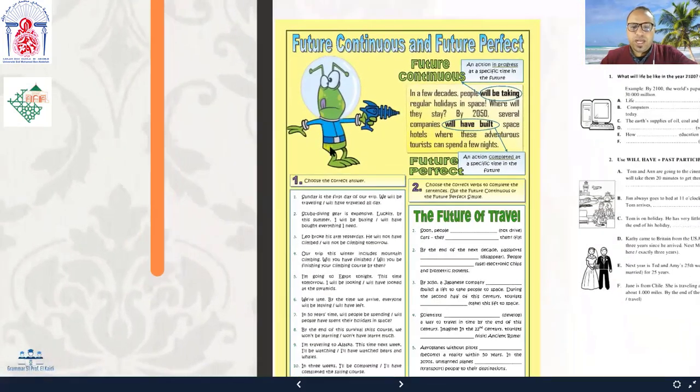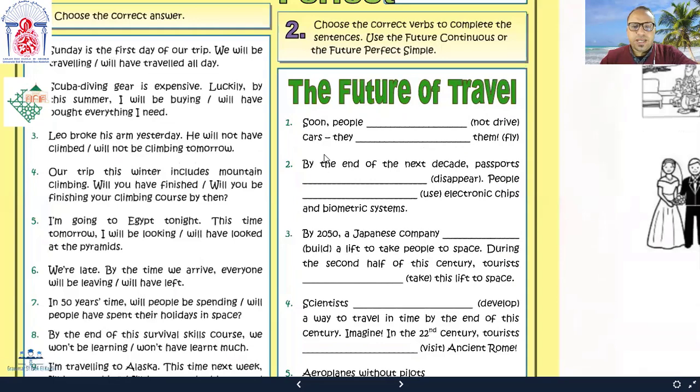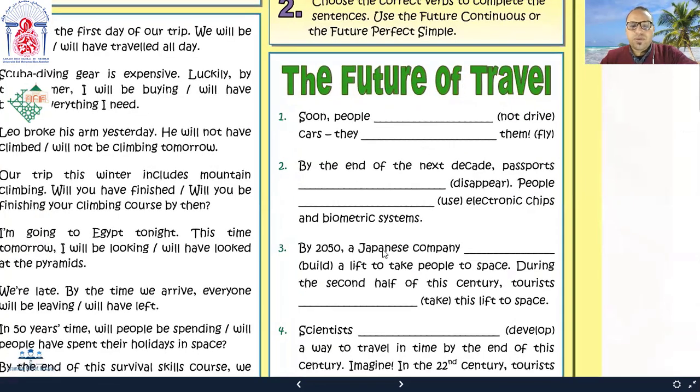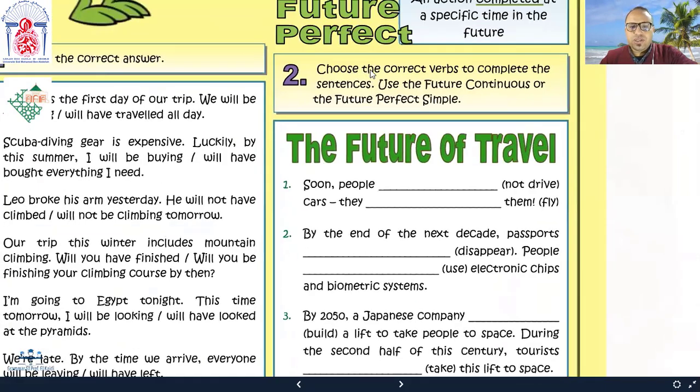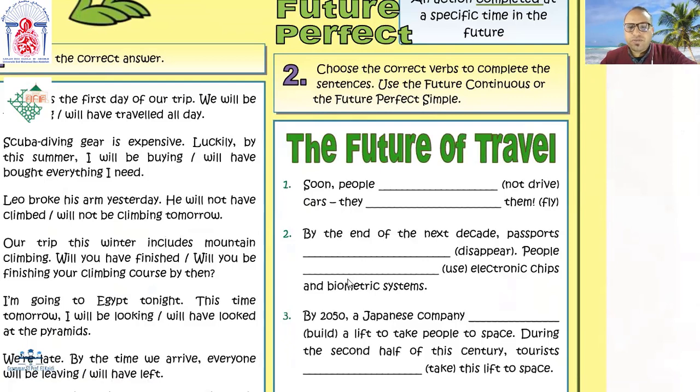In this exercise here, the future of travel, so you read the sentences and you decide which tense to use. Choose the correct verbs to complete the sentences. Use the future continuous or the future perfect here, okay? Of course, using the verbs between parentheses. You have verbs between parentheses that you need to conjugate in the blanks, either in the future continuous or in the future perfect, depending on the context.